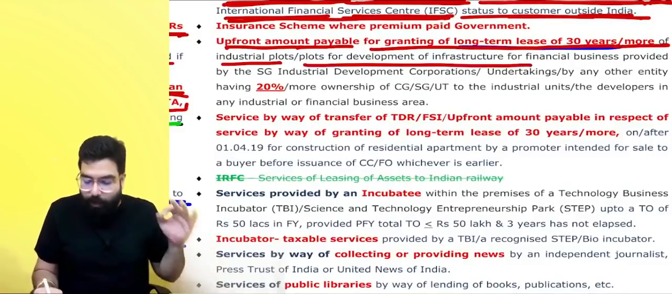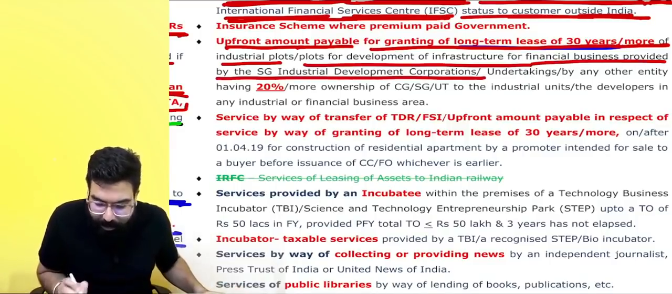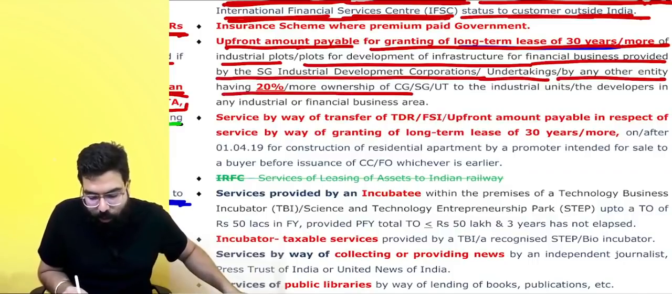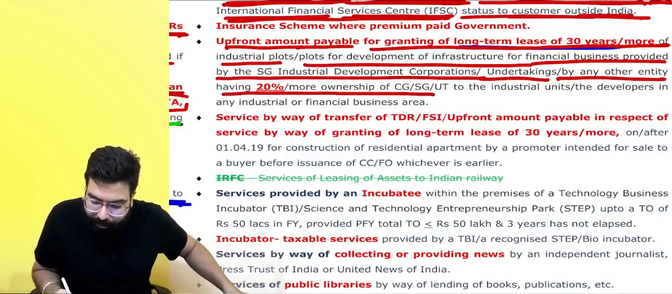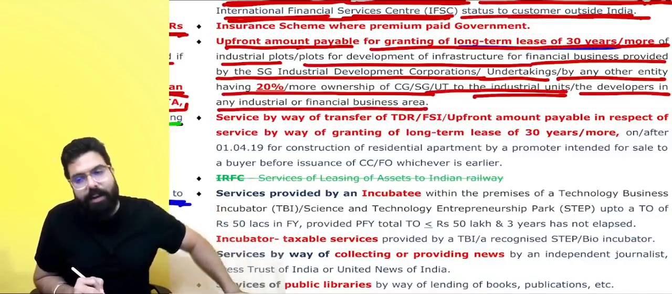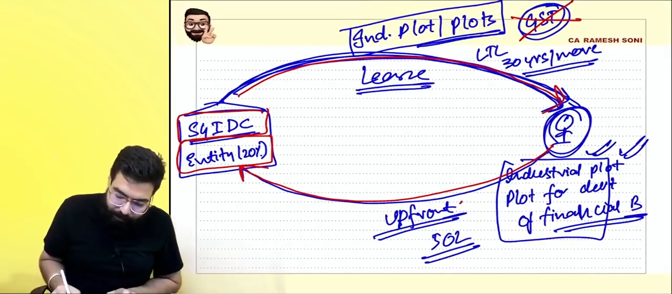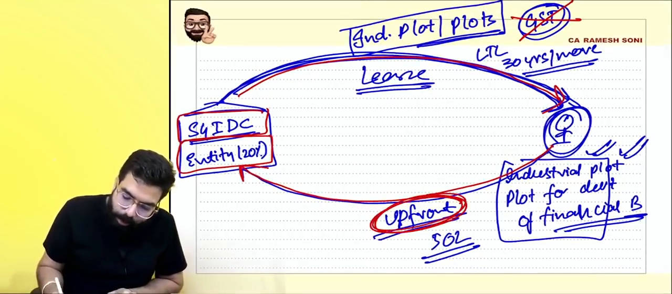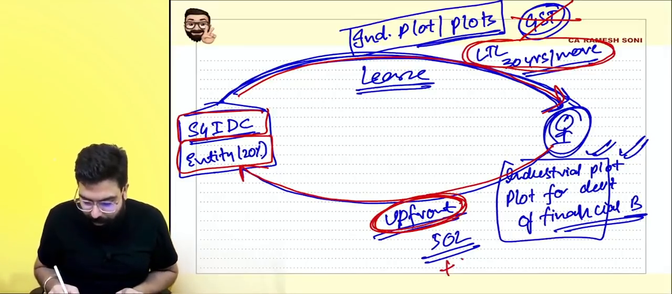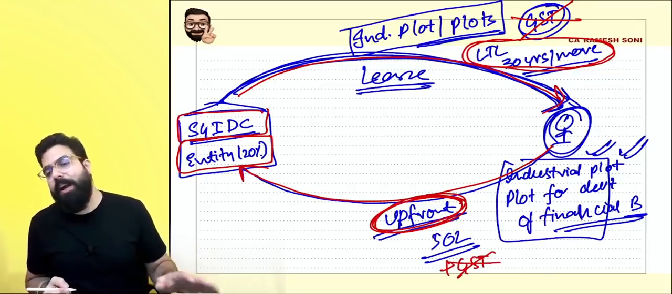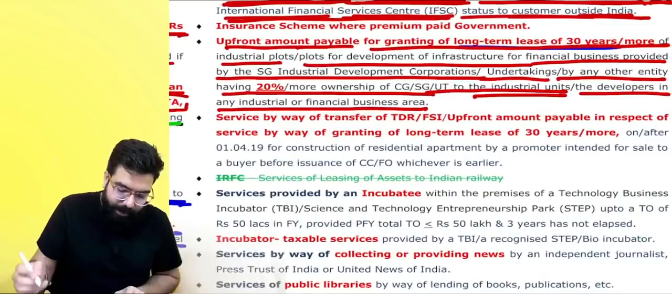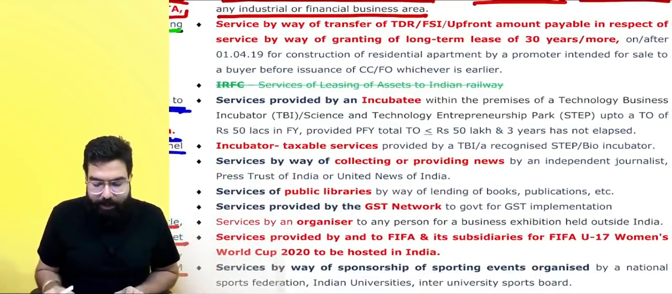of infrastructure for financial business, provided by State Industrial Development Corporation, SIDC, or an undertaking or any other entity having 20% or more ownership of the central government, to whom it is given, to an industrial unit or the developer of any industrial or financial area business, then this upfront amount which is being charged for long-term lease, there will be no GST on that amount. So the government will not collect any GST along with the 50 lakh rupees upfront amount. Basically the long-term lease shall be exempted from GST. Then the second one over here is, everyone over here,